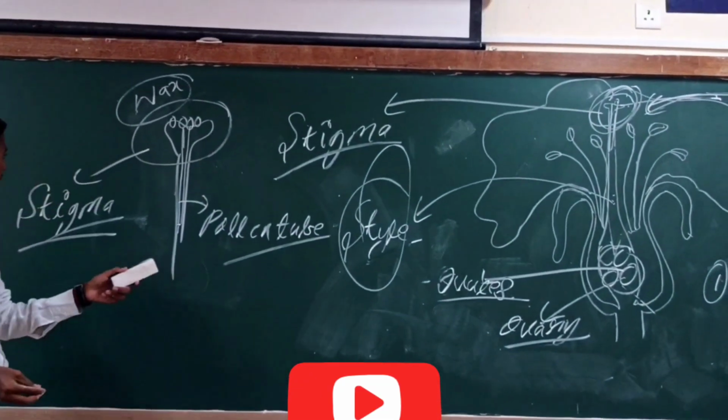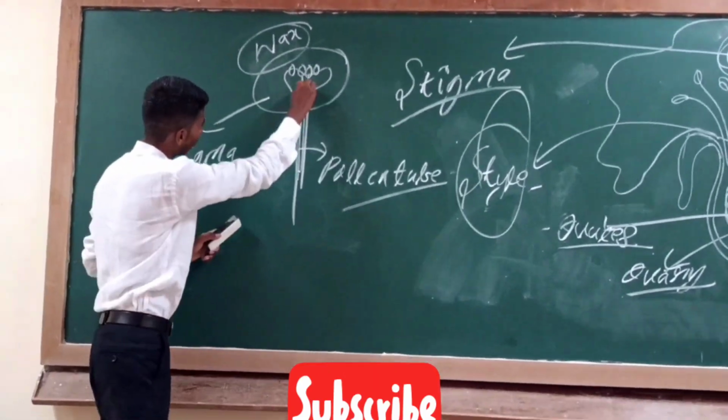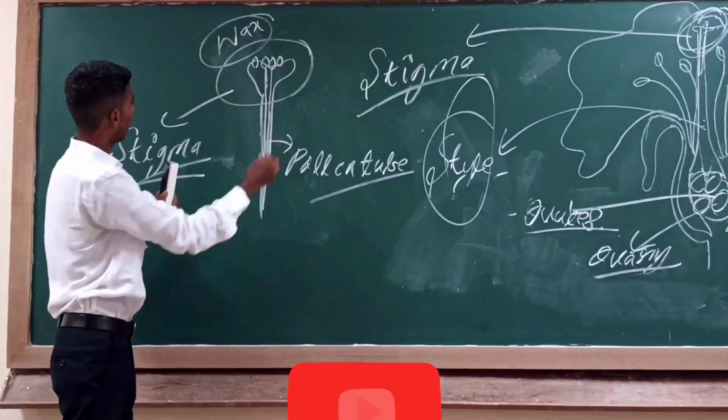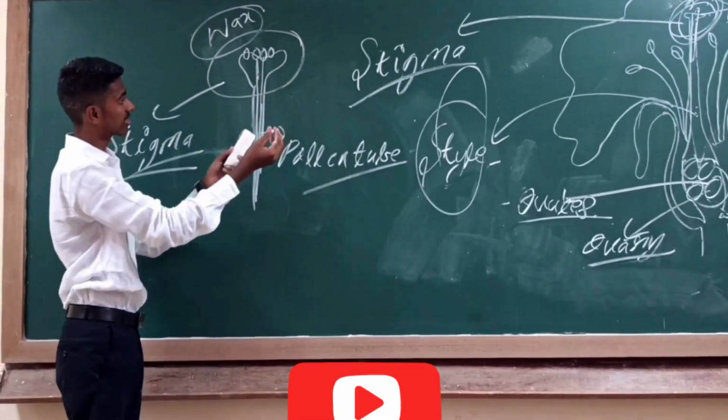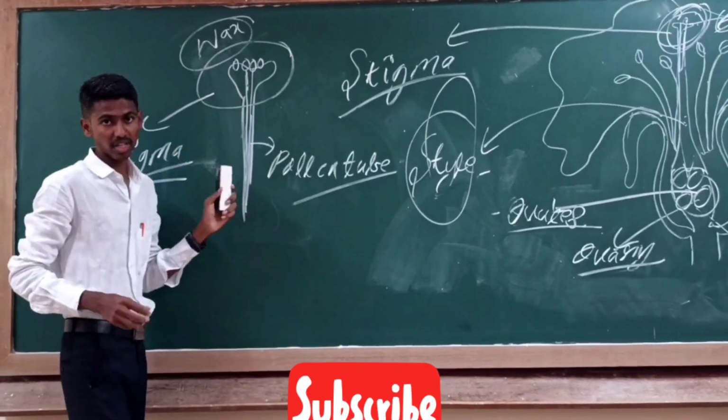Do you understand the importance of this style? Style helps in the formation of the pollen tube. Stigma helps in attachment of the pollen grains, and it attracts the pollen grains from the air and attaches them to the stigma. That is the importance of the stigma.